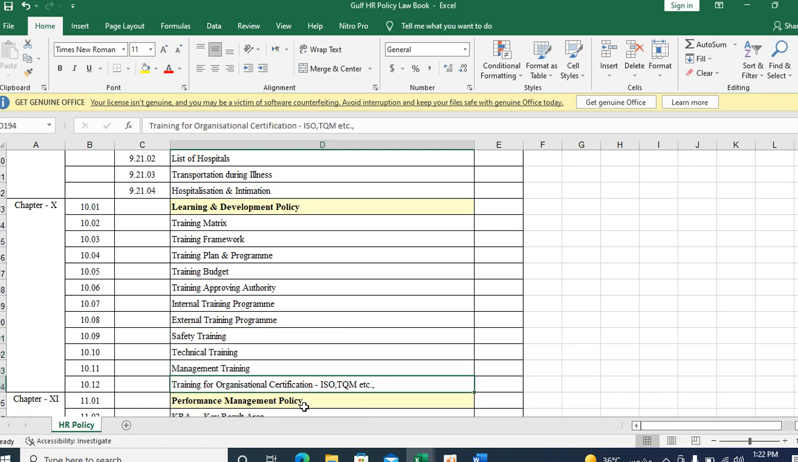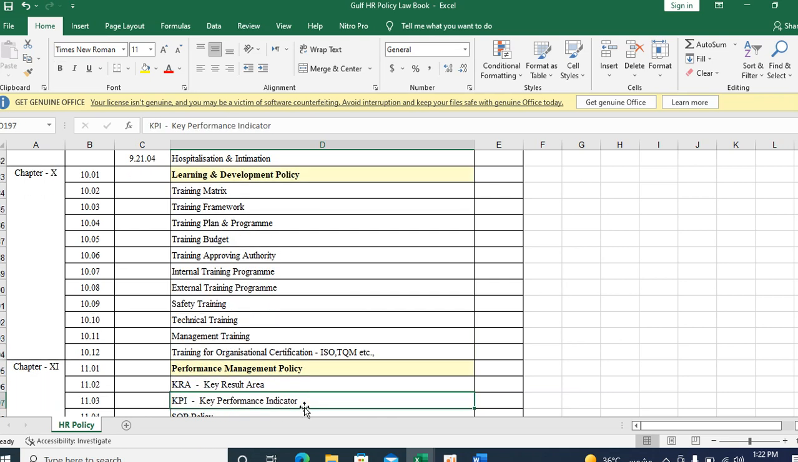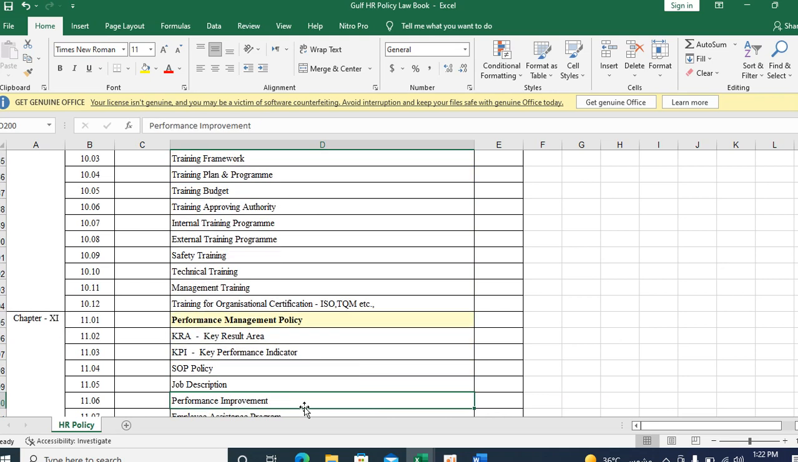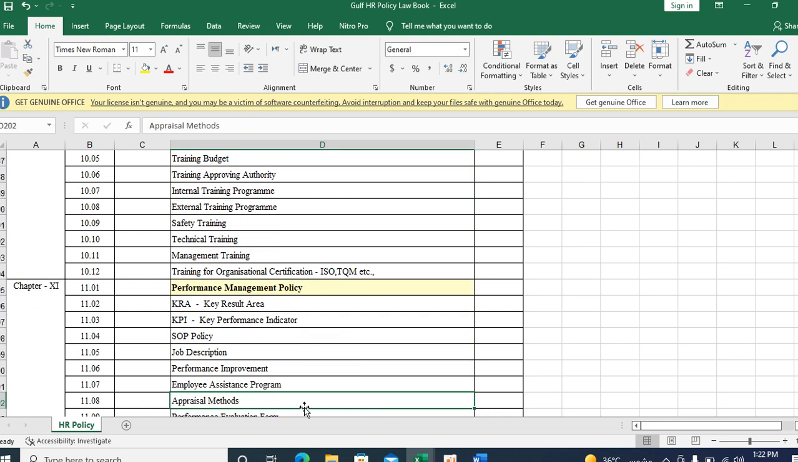Training of organization, what are all the certificates to be obtained, the train the trainer, and what is the performance of the trainer, that also you can mention in the learning and development policy. Chapter 11, performance management, that is very, very important for a company. There are performance appraisal and performance management, two types.